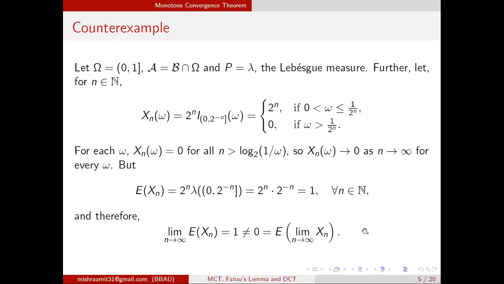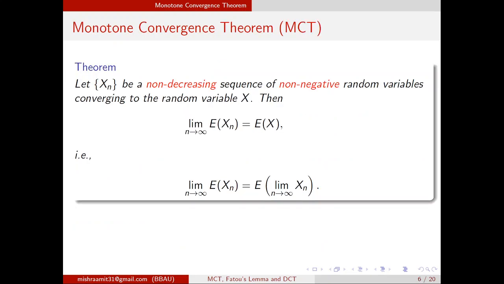So now our target is to find out the conditions under which we can do this, and fortunately Lebesgue has given us conditions, and the first theorem is the monotone convergence theorem. It says that let Xn be a non-decreasing sequence, that means the first condition is the sequence must be a non-decreasing sequence of non-negative random variables converging to random variable X. Then limit as n tends to infinity of expected Xn is nothing but expected X. That means we can write it down.